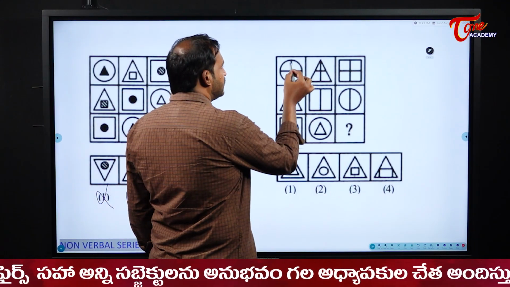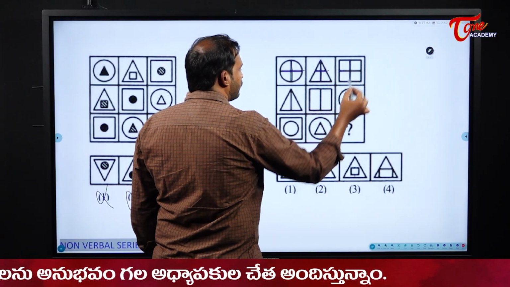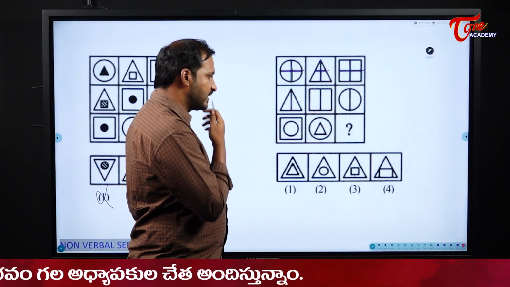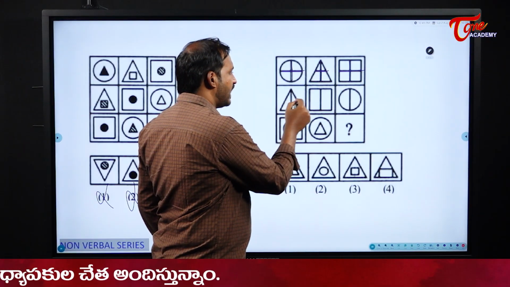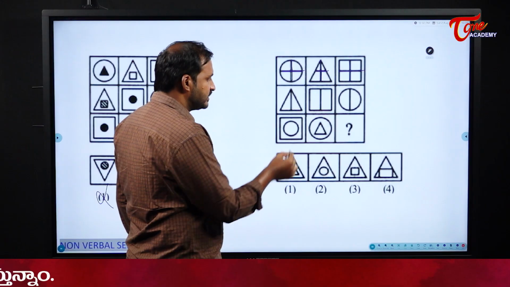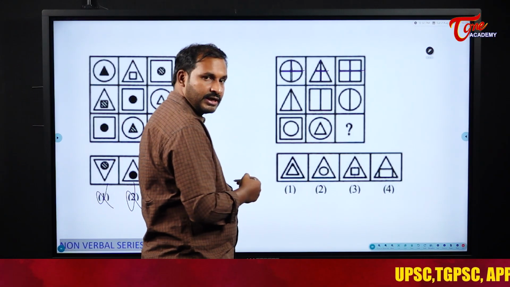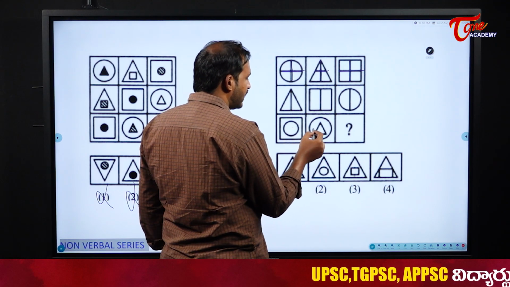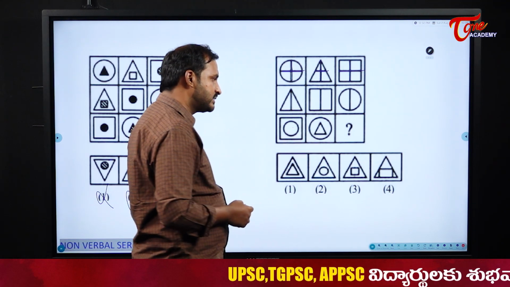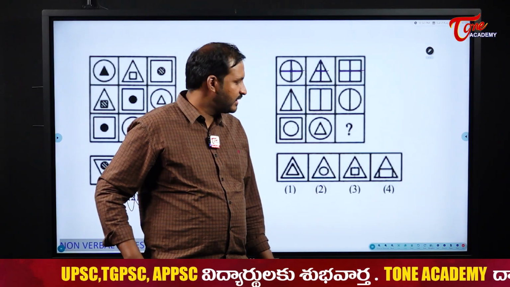What is happening here? There is a circle, inside that there is a plus, rectangle and a square. So all the figures are there. Now see here next, triangle, rectangle and circle, outermost one. Next it should be what? Square, circle means next it should be what? Triangle. Next it should be what? Triangle. Inside what I have here? Circle, triangle, or else you can take like that. So circle, triangle means what is the inner one missing here?